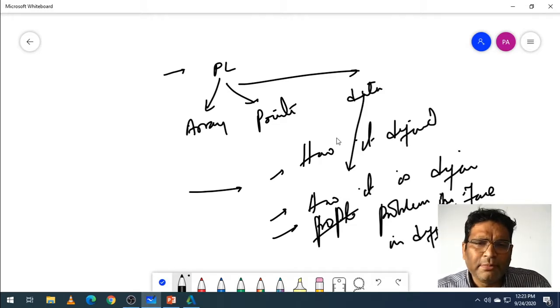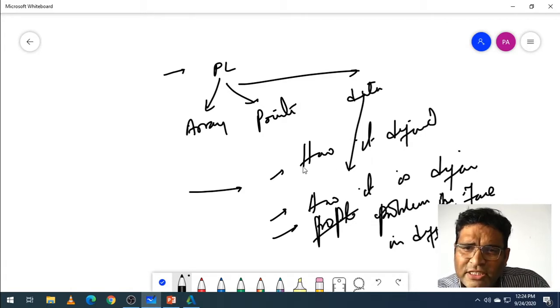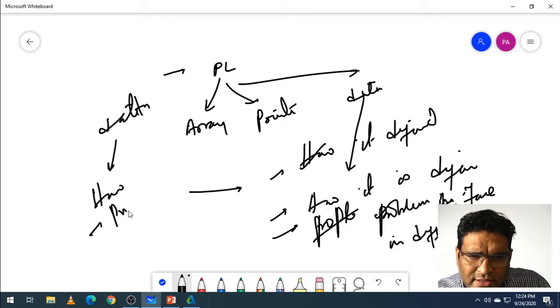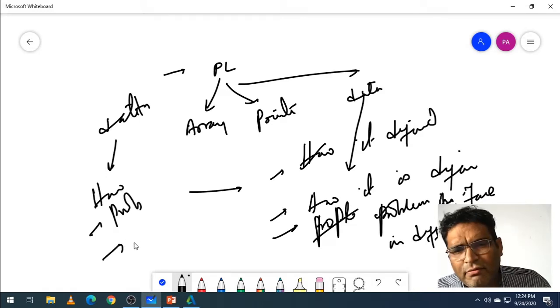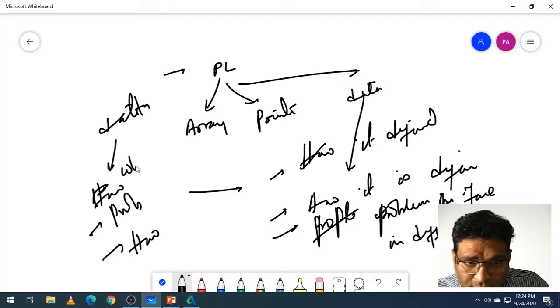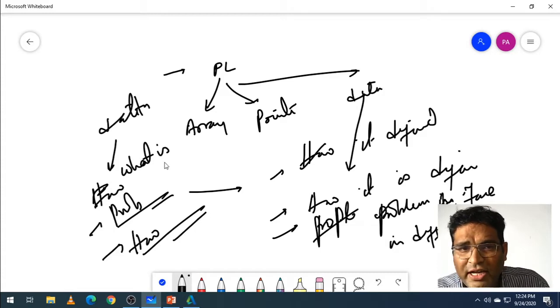So, for an example, if I take it, how it is defined, what problems it is going to face, and how it is defined in different languages. If you see any data type, what we do is define how it is defined, what the problems are, and how it is defined in different languages.